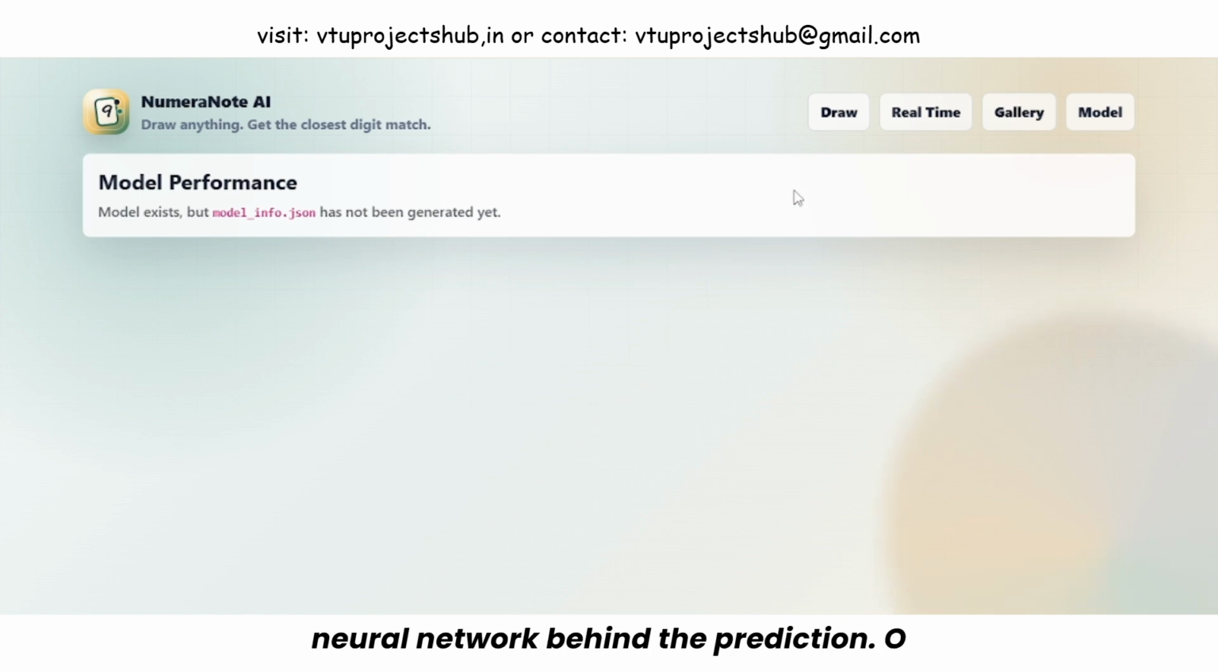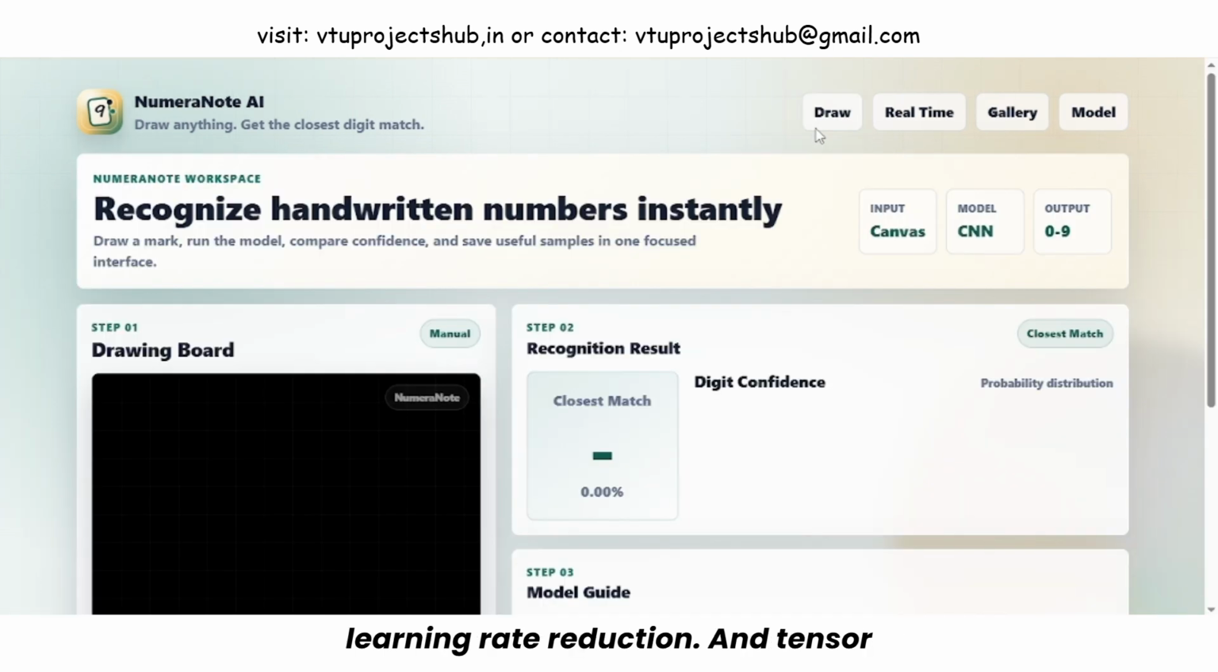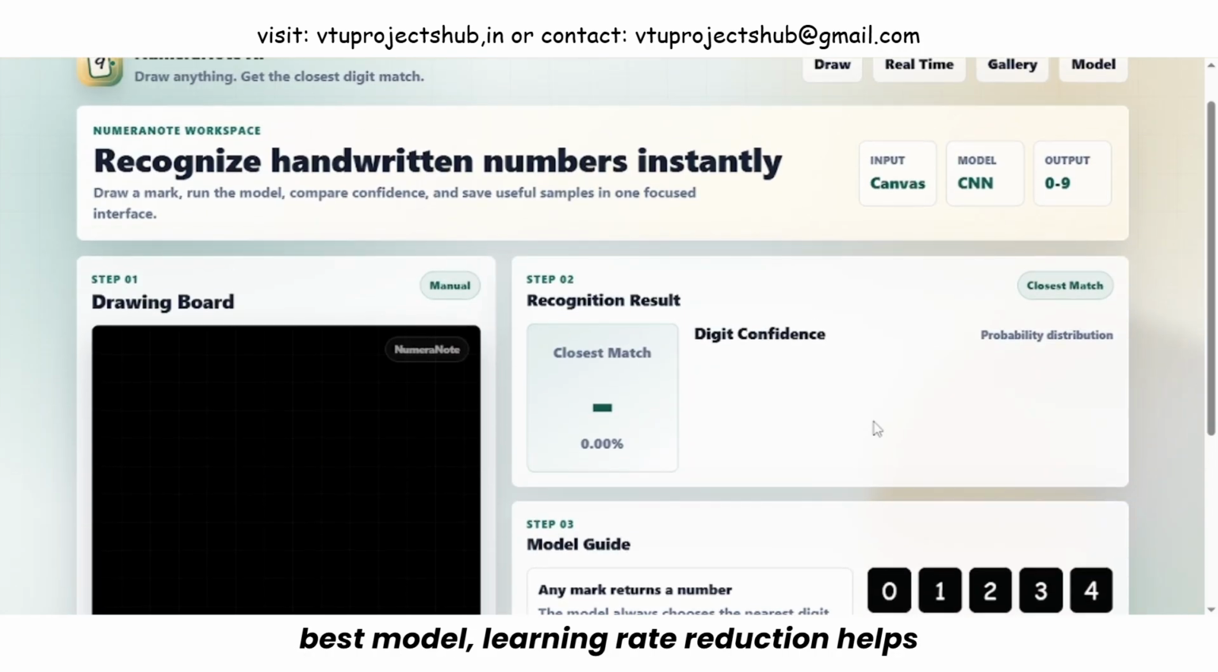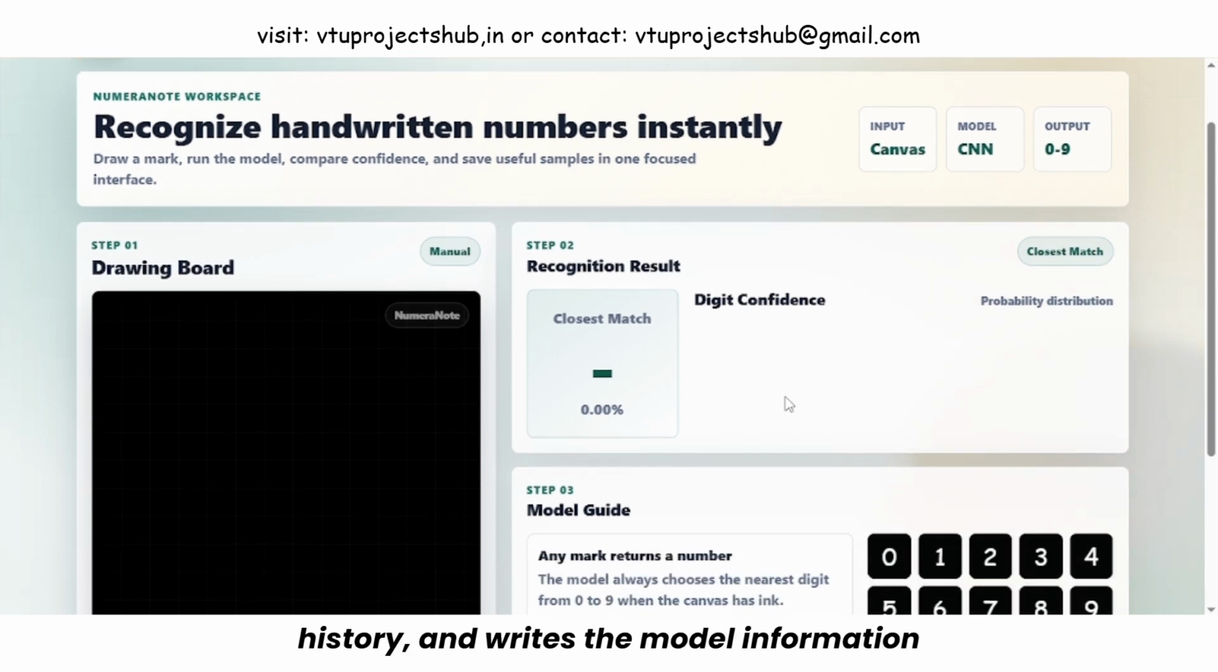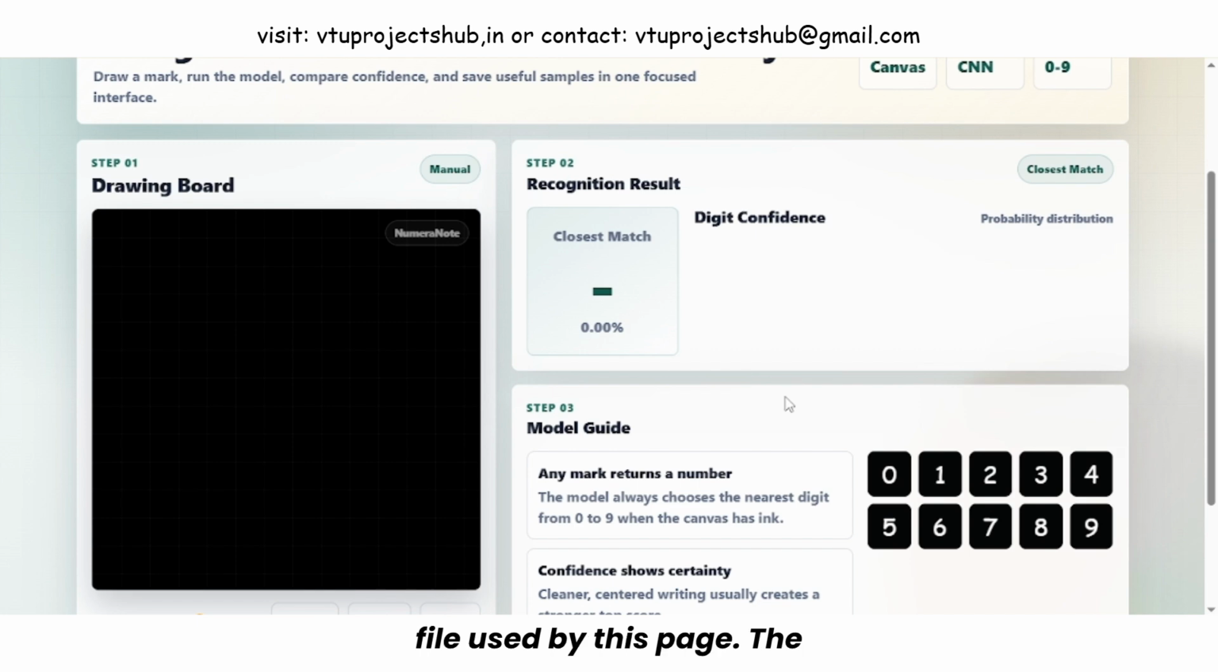Behind the scenes, the training script loads MNIST data, prepares training, validation, and test sets, applies data augmentation, and builds the CNN model. The training process uses callbacks such as early stopping, model checkpointing, learning rate reduction, and TensorBoard logging. Early stopping helps stop training when validation accuracy stops improving. Model checkpointing saves the best model. Learning rate reduction helps the model continue improving when progress slows. After training, the script evaluates the model on test data, saves the trained model file, stores training history, and writes the model information file used by this page.